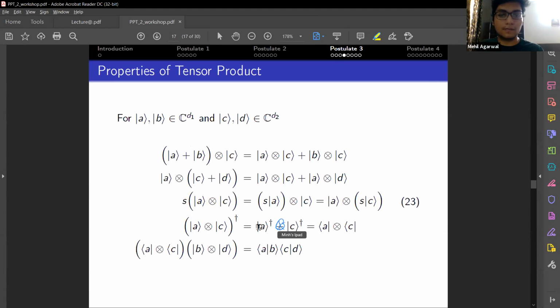Okay, so taking the dagger of a tensor product: ket tensor ket, and the dagger of it becomes bra tensor bra. And if you take the inner product of two tensors, you'll get a scalar, which is basically the inner product of the a vector and b vector, times the inner product of the c vector and d vector.